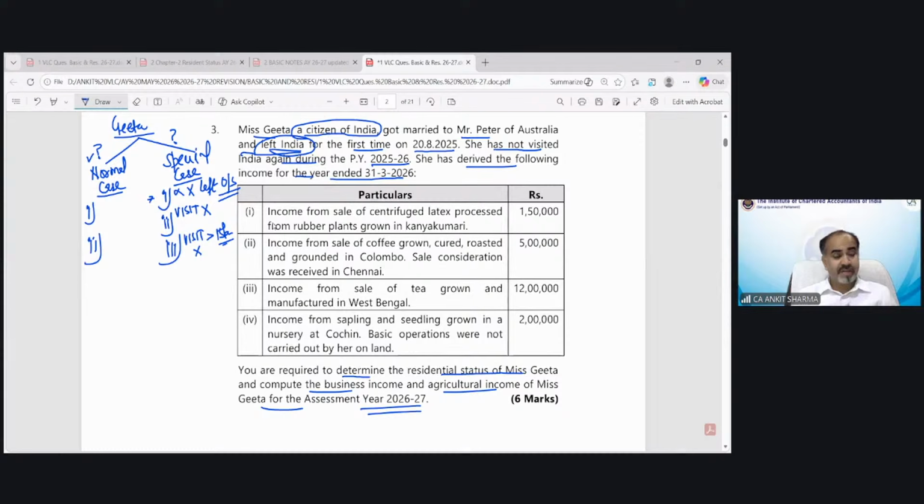But because she went outside India for the purpose of marriage and she did not visit India, if she were visiting India, then we could consider her in this case or this case. But no, she did not visit. She left India and did not come for a visit in the previous year. So technically, she does not fall in the first case, not the second, not the third. It's a normal case scenario.